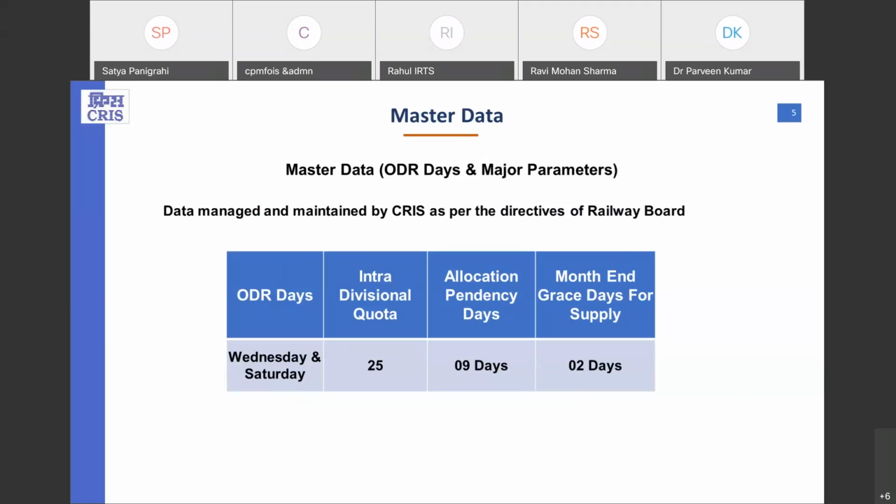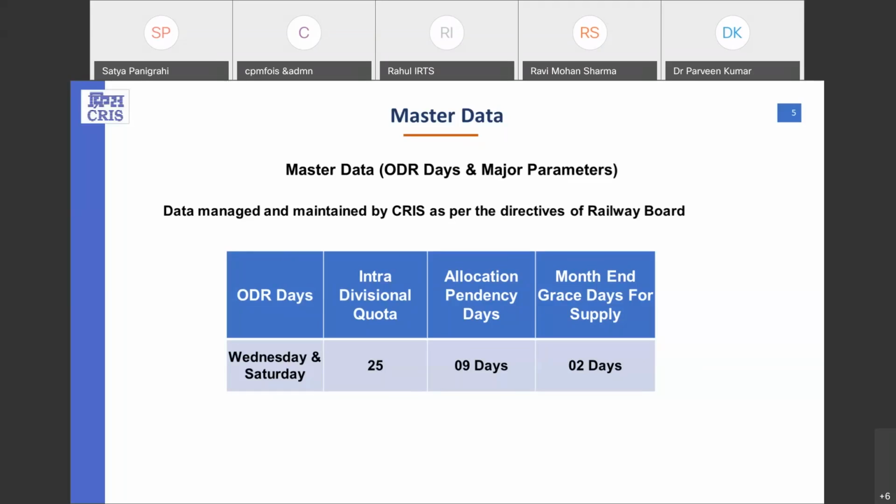Now, major parameters like intra-divisional quota, allocation pendency days, and month-end grace days for supplies are defined. First one, intra-divisional quota, 25 is defined for the CKP division. This parameter defines that for per day allotment, a maximum of 25 rakes are allowed in a division.